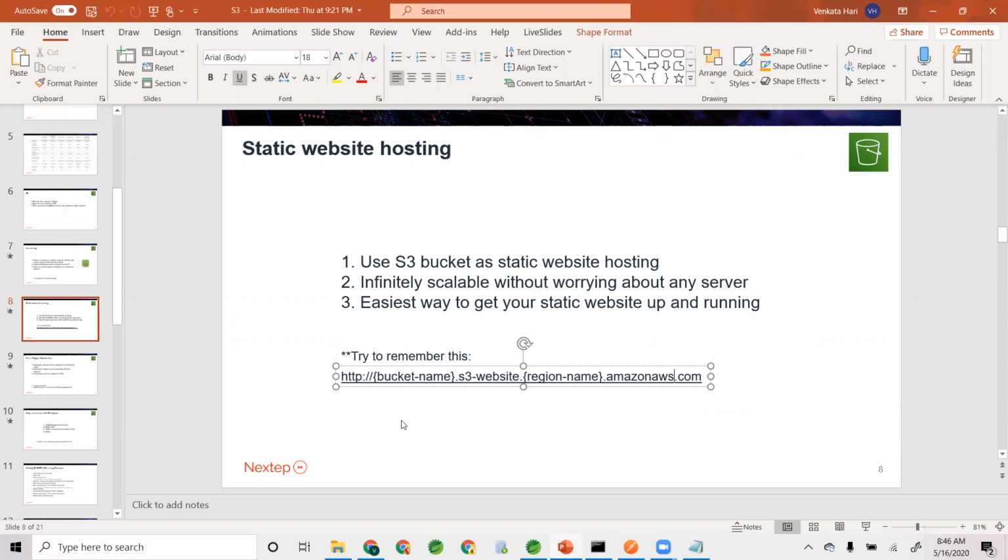Later on I'll talk about IAM policy, but bucket policies are JSON documents where you can give permissions. You can write either allow permissions or deny permissions on a specific resource. Every resource in Amazon is identified using this ARN, Amazon Resource Name.